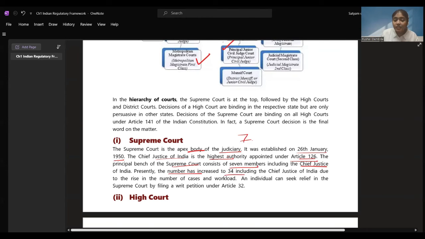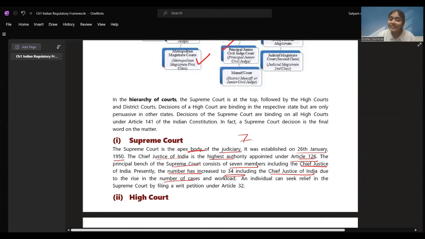Presently, the number has increased to 34, including the Chief Justice of India, due to the rise in the number of cases. We see in India, people say, I'll see you in court, and the cases rise every day. The workload is too much. So the number of bench members has been increased from 7 to 34.